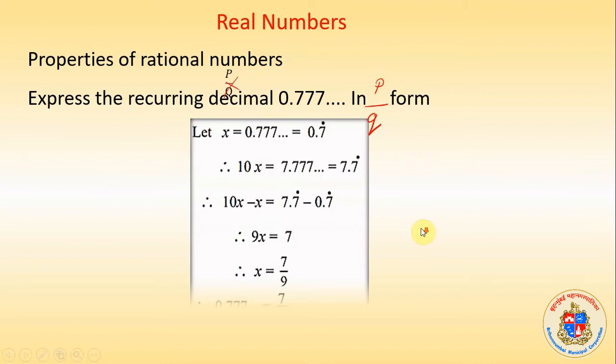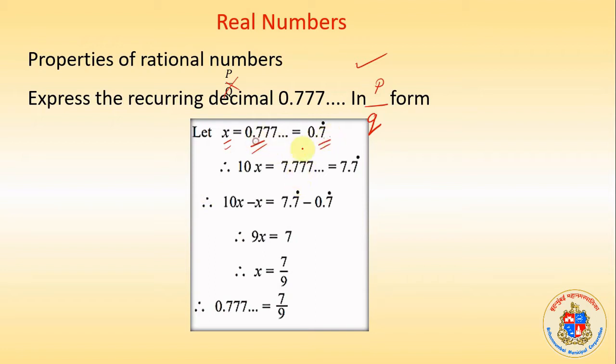Okay, P upon Q form. So here is an example. If x is equal to 0.777, can it be represented in P upon Q form? Yes, it can be. It means 7 is repeated or recurring.